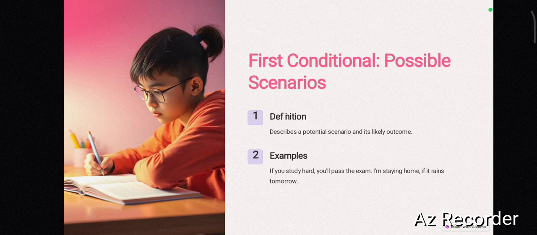Next is first conditional. This describes possible scenarios, potential scenarios that may happen. So if you study well, you will pass the exam. I am staying home if it rains tomorrow. So this is first conditional. Depending upon a situation, I am making some change in the other scenario.